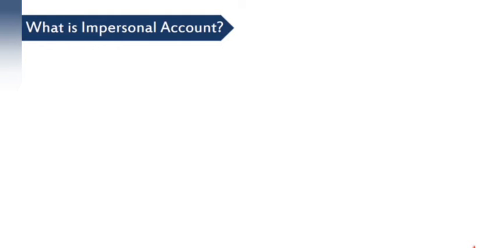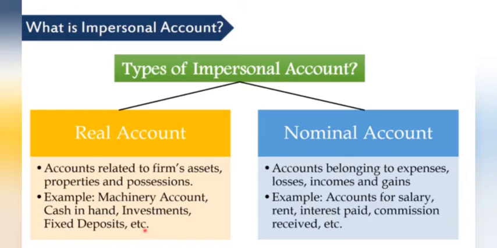So impersonal account. What is impersonal? Impersonal accounts are those which are not personal, such as machinery, cash, rent, etc. Impersonal accounts are also of two types: real accounts and nominal accounts.